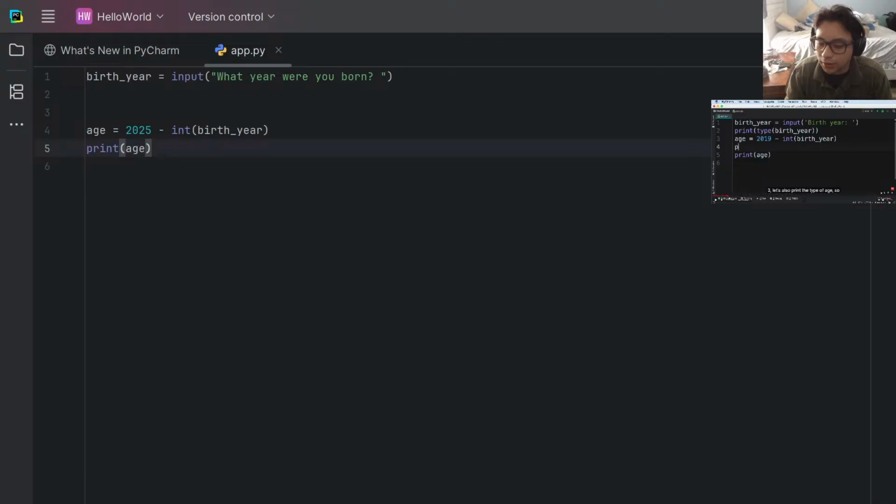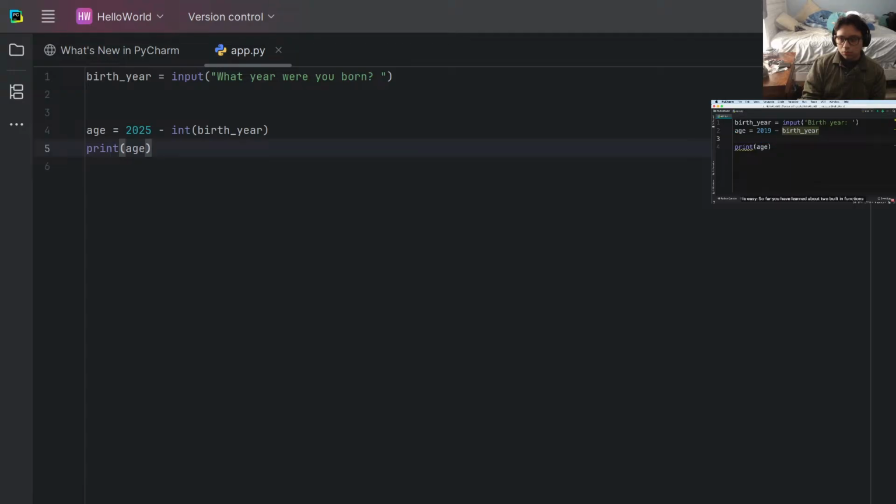Python doesn't know how to interpret or how to evaluate this expression. To fix this problem, we need to convert this 1982 into an integer, and then we'll be able to subtract it from 2019. And that is very easy.